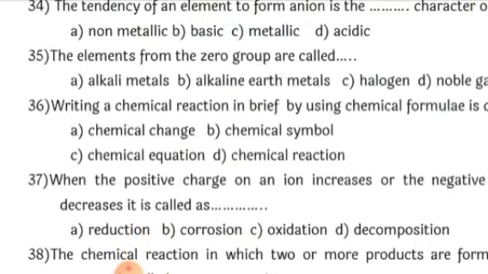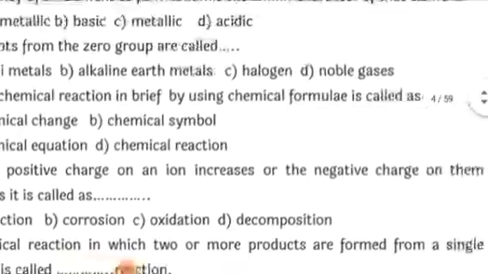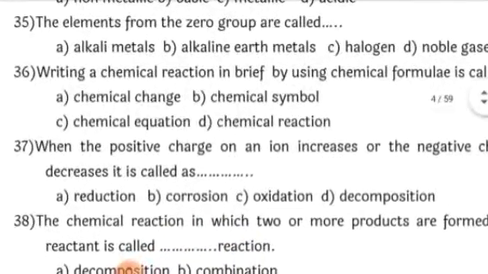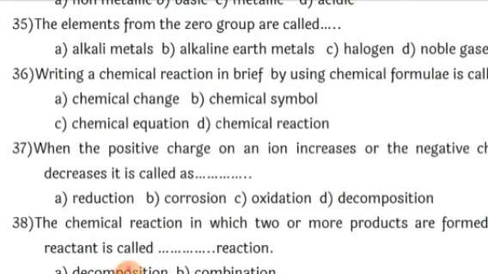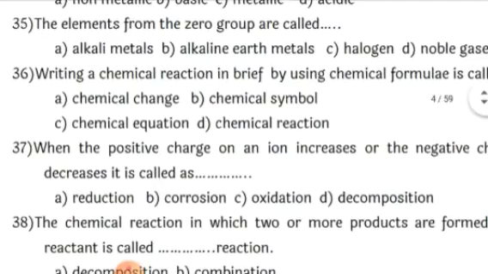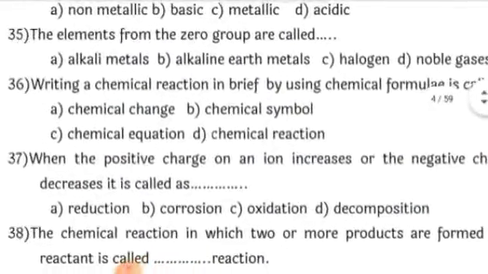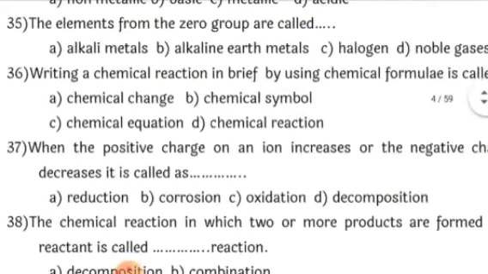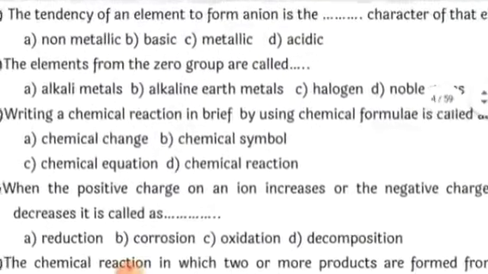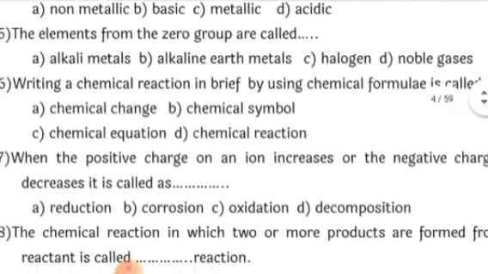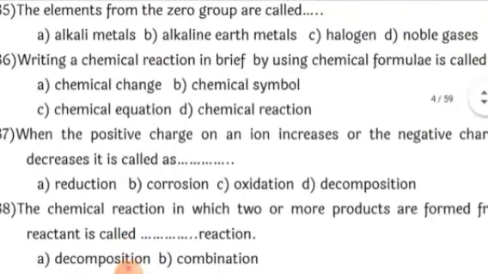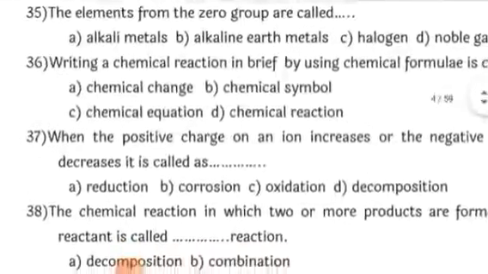Next, the elements from the zero group are also called noble gases. Zero group means they have zero valency, that means their shells are completely filled, and since their shells are completely filled, they do not react, and since they do not react with anyone, they are also called noble gases. Remember, noble metals also do not react, therefore they are called noble metals, and these gases also do not react because of their fully filled orbits, and therefore they are called noble gases. So the correct answer is that the elements from the zero group are called noble gases.